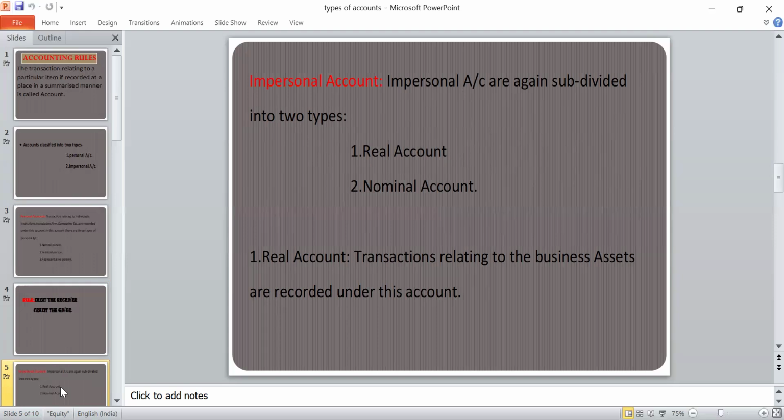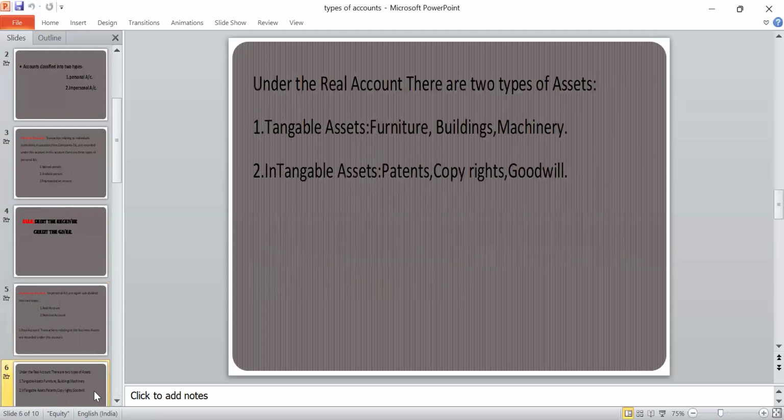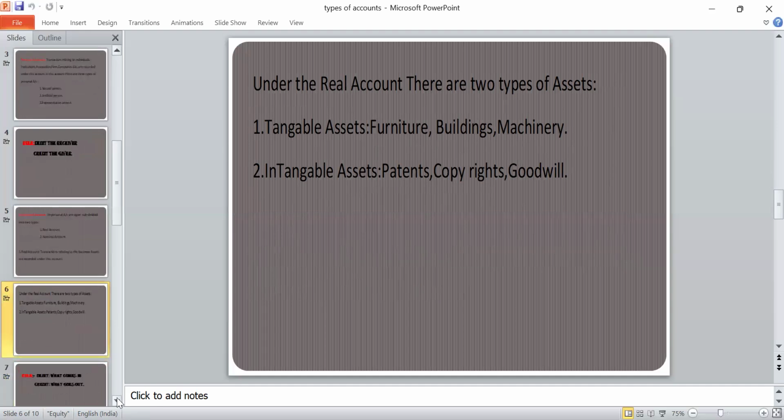Real account means transactions are relating to the business assets. Assets are also divided into two categories: tangible assets and intangible assets. Tangible asset examples are buildings, machineries, furniture, land, etc. And intangible asset examples are patent rights, copyrights, goodwill, etc.